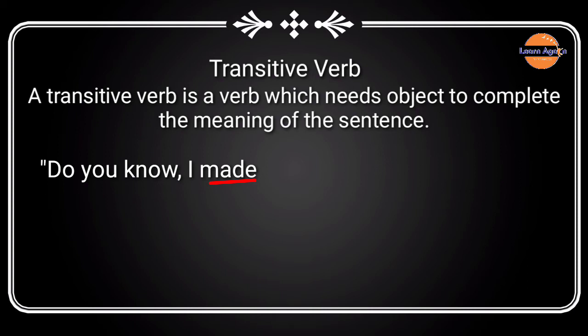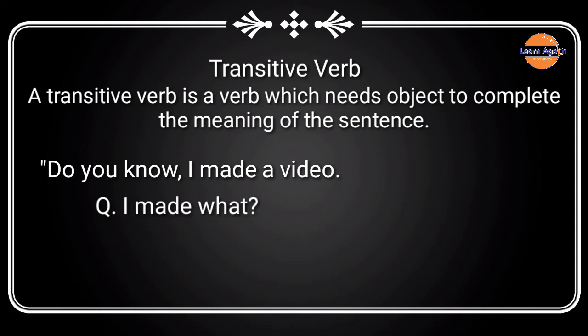Now, if we add some words which would receive the action, we will have a complete meaning to the sentence. Let us try it. A video. Now let us read the sentence again. Do you know I made a video? Yes, now it is a meaningful sentence. And if we ask I made what?